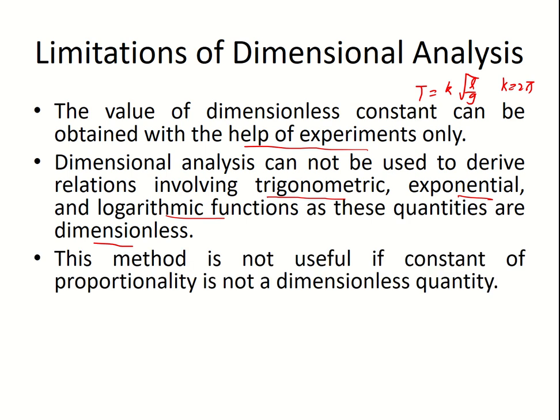This method is not useful if the constant of proportionality is not a dimensionless constant. For this we will take one example. ये आपको सेकेंड चैप्टर या थर्ड चैप्टर में आएगा. F is directly proportional to m1 m2 by r square.